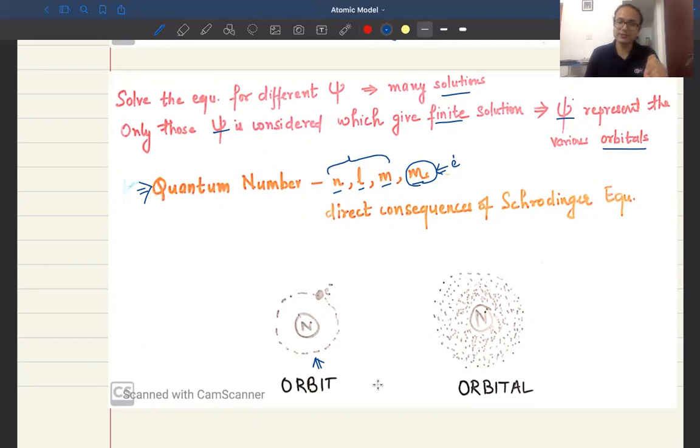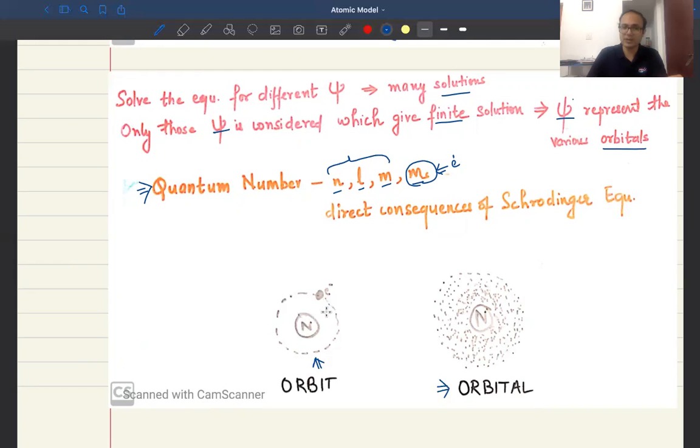Now, what is the difference between an orbit and an orbital? When we talk about an orbital, we talk about a region of space around the nucleus. Here we don't talk about an exact, well-defined path for an electron.